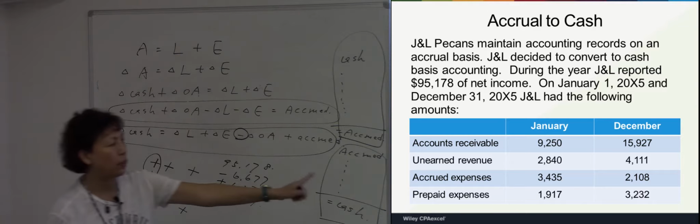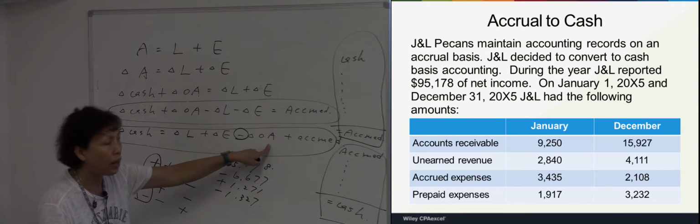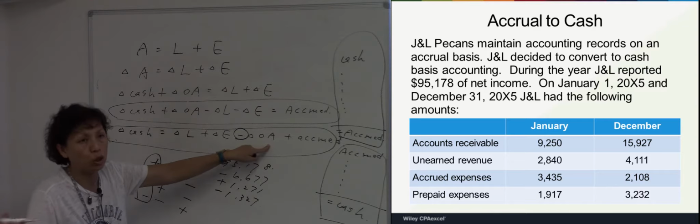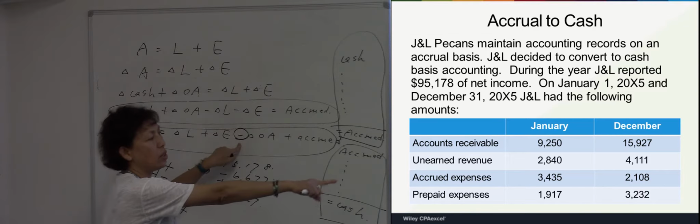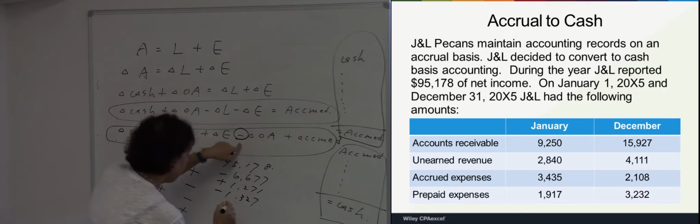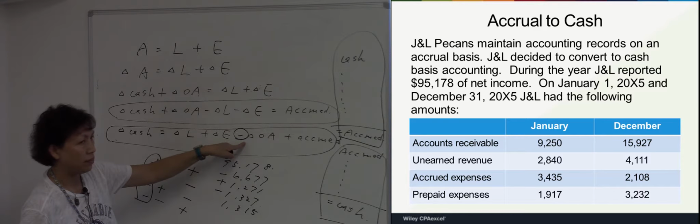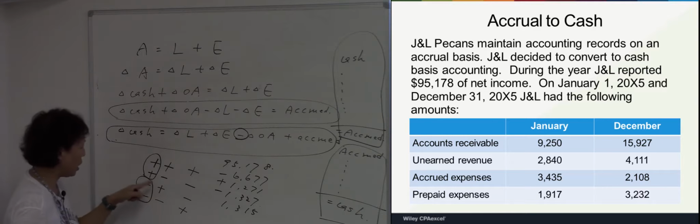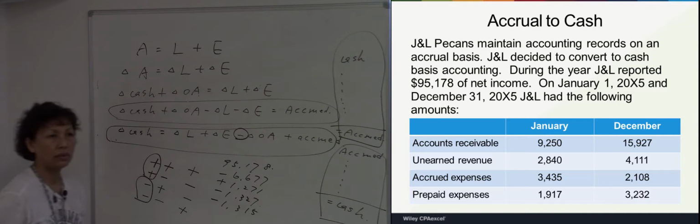And the last one, prepaid expense, is that an asset? Prepaid expense, like prepaid insurance, is an asset. The sign for asset is negative. Do we have an increase or a decrease? Increase for how much? 15. This is an increase, and the sign is negative. So increase, negative, means negative. You know what I'm doing, right?